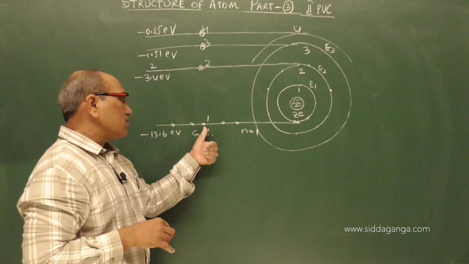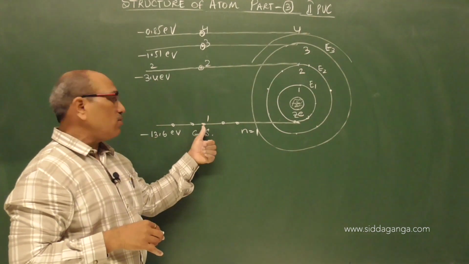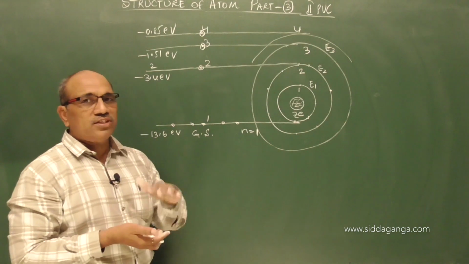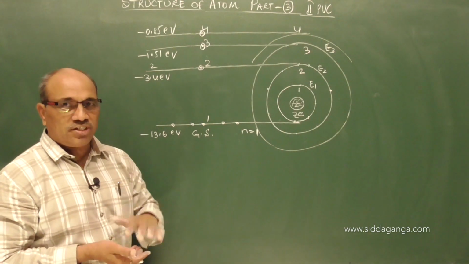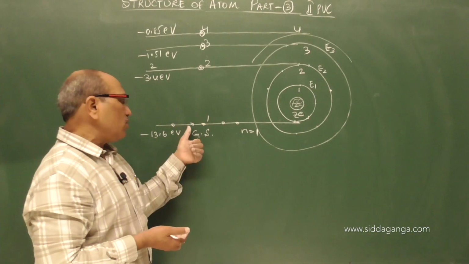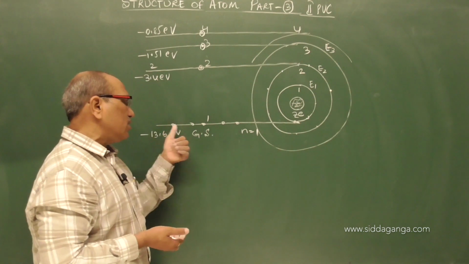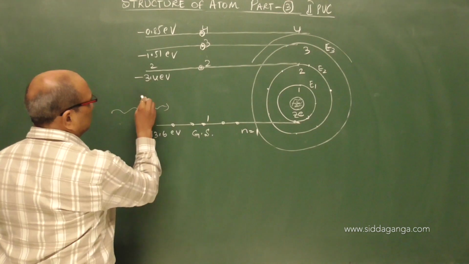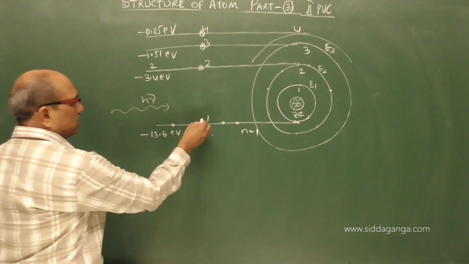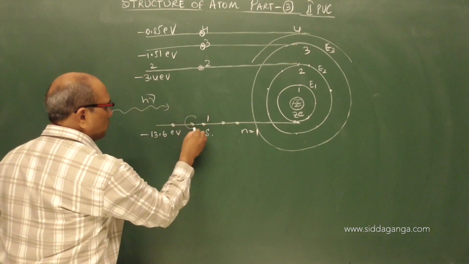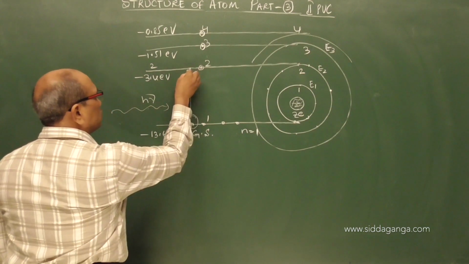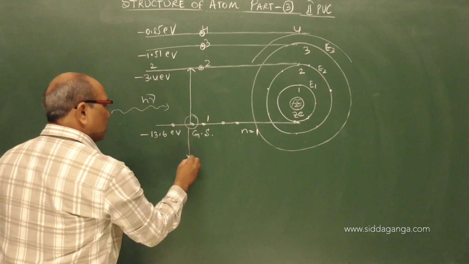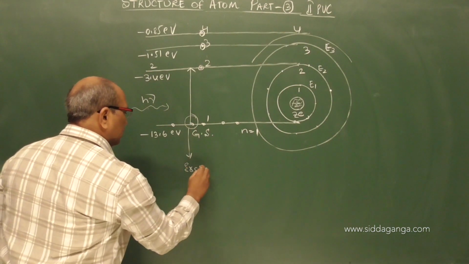So here, almost all electrons before excitation, when we say the atom is in the normal state, electrons of the atom are in the ground state. When I supply sufficient energy so that this energy gets absorbed by this electron and it rises to this orbit, now we say the atom is excited.